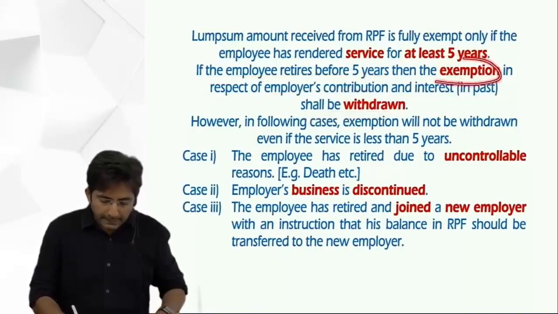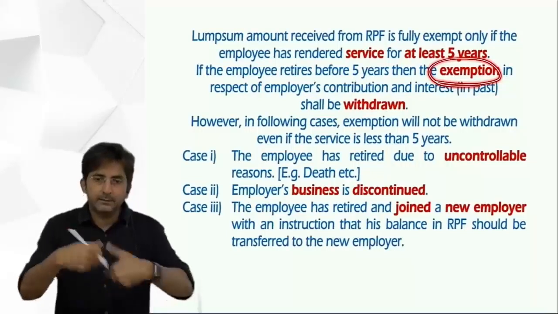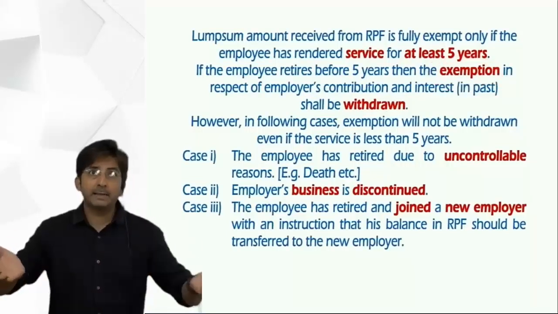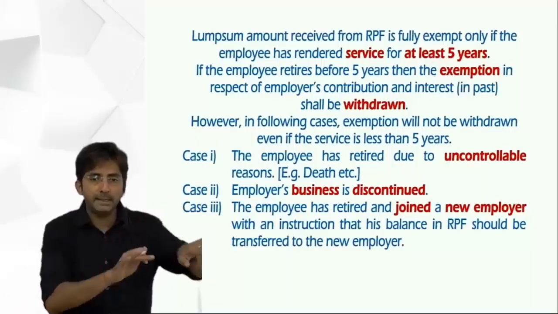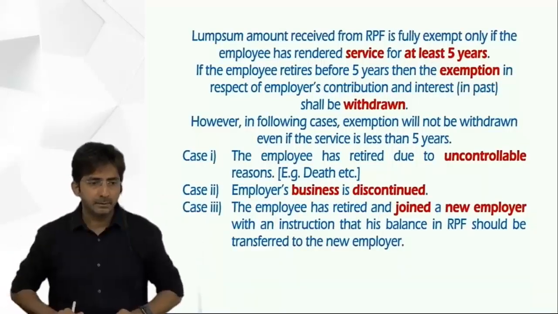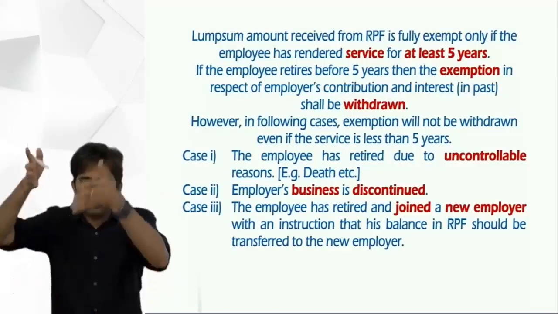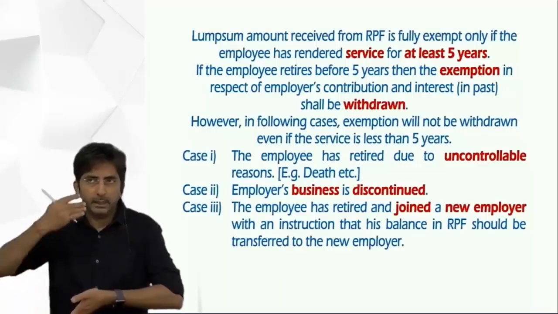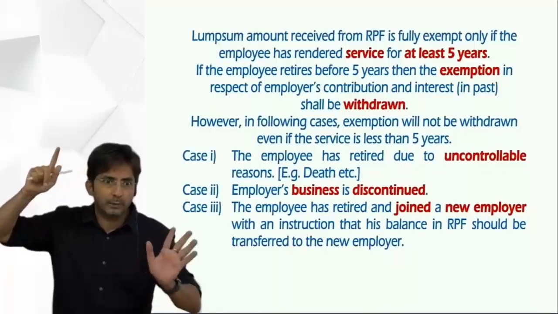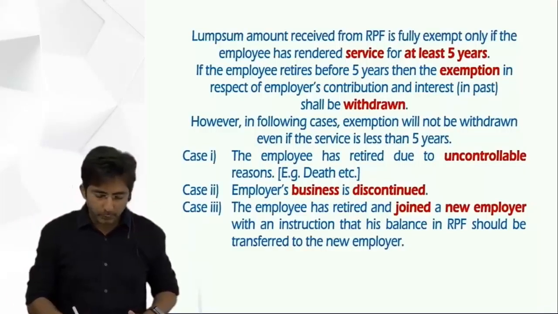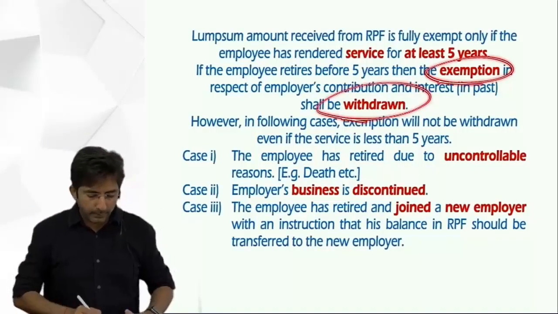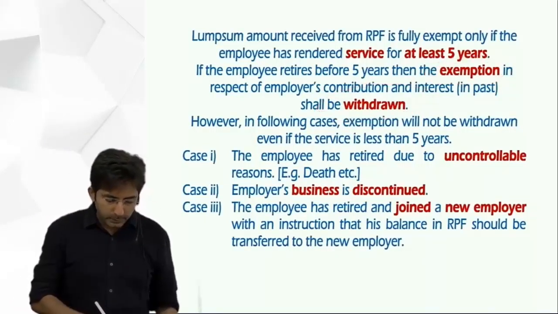And when we say exemption withdrawn, it means exemption is reversed. When you get exemption, you are allowed to minus. But now that minus thing will become plus. But it will be plus in that 4th year statement. I am just continuing my example of 3 years he left, okay. So in the 4th year it will be added to your income. So that's called exemption is withdrawn, okay. Then exception.